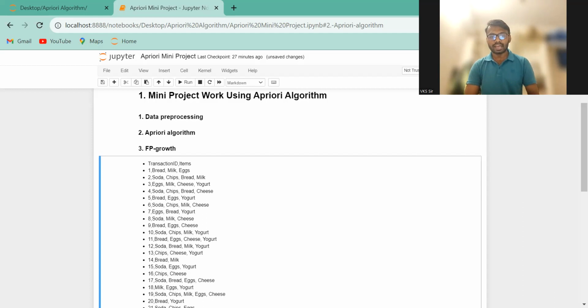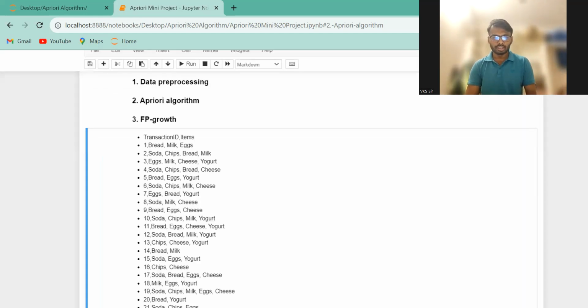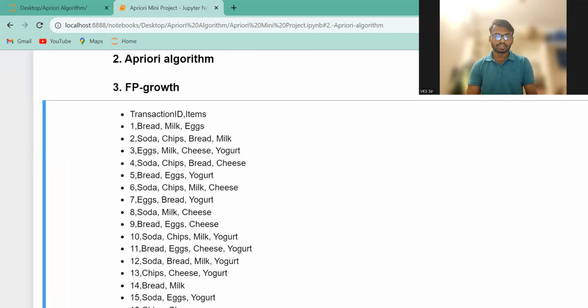Just for example, go to transaction one. Let me zoom in. Transaction one is one person, one customer who visited and tried to buy some products. Think that you are visiting Reliance Fresh, and you pick up bread, milk and eggs, and right now you are going to pay.